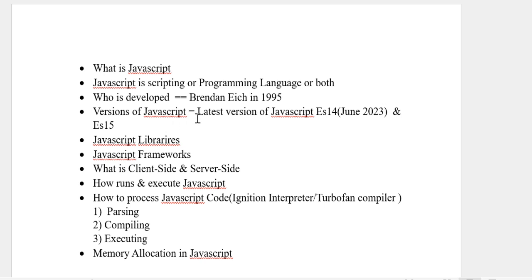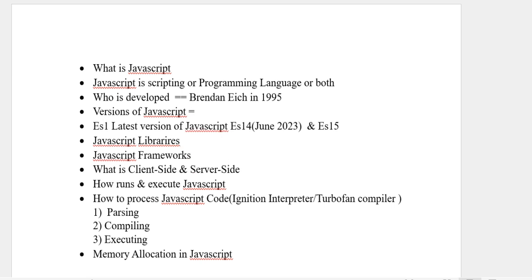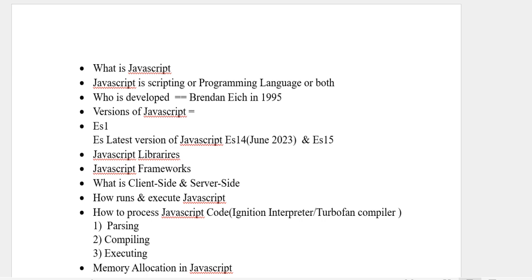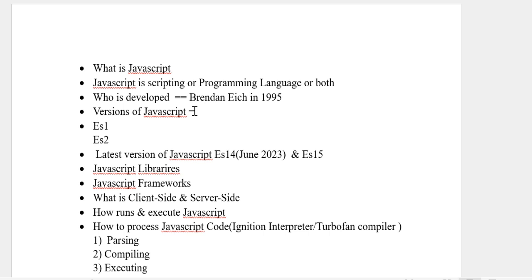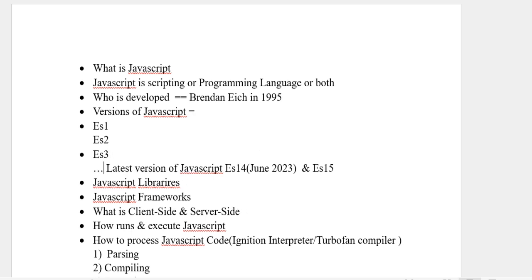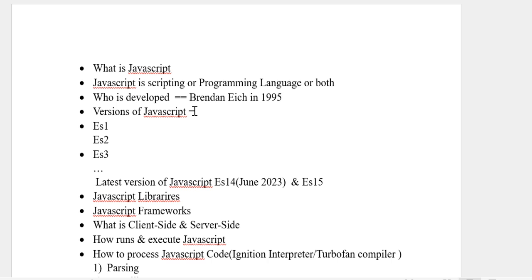In 1997, ECMA launched the version called ECMAScript. ES1, ES2, ES3, and so on are the version names. ES15 is the latest version of JavaScript.